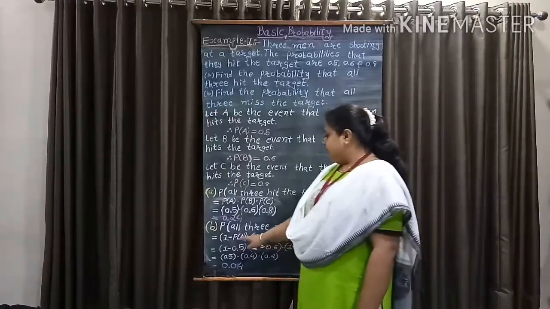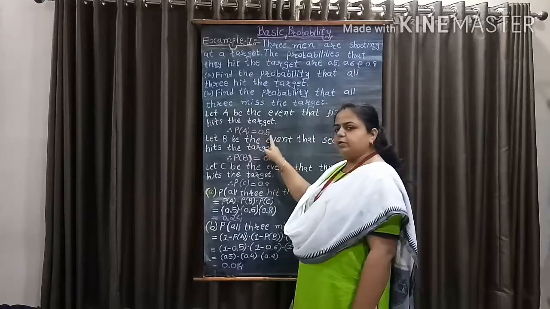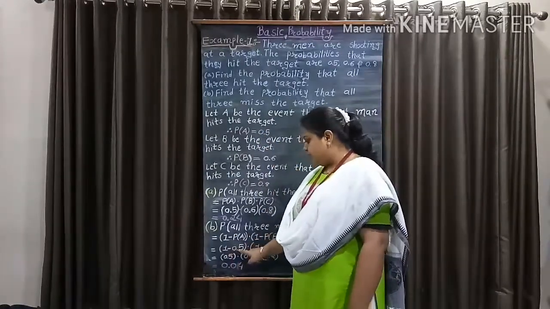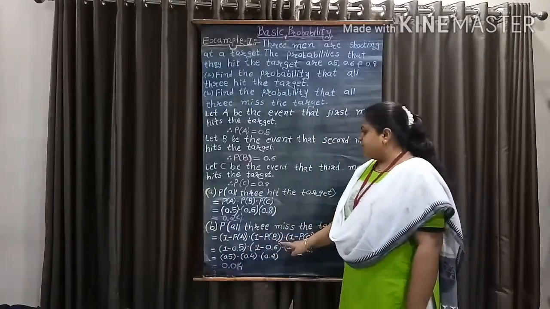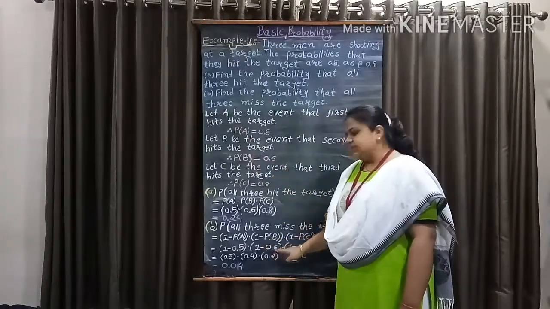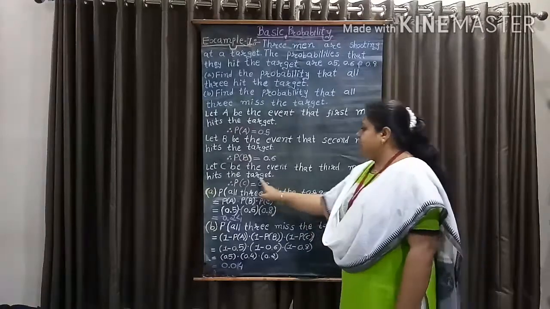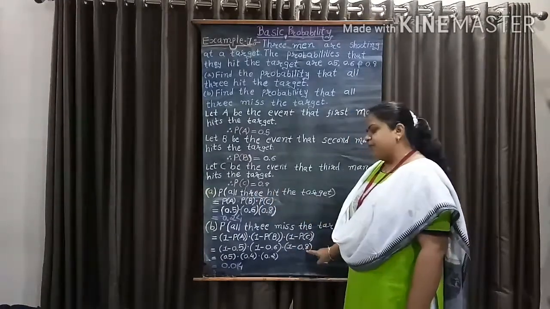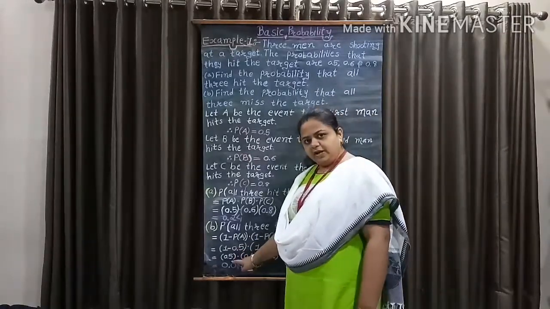We have probability of A equal to 0.5, so 1 minus 0.5. Probability of B equal to 0.6, so 1 minus 0.6. Probability of C equal to 0.8, so 1 minus 0.8.